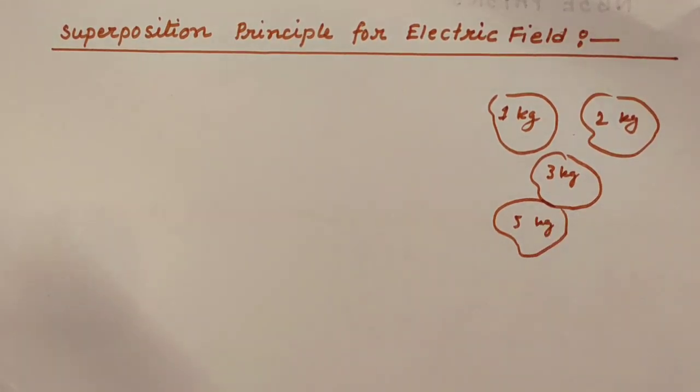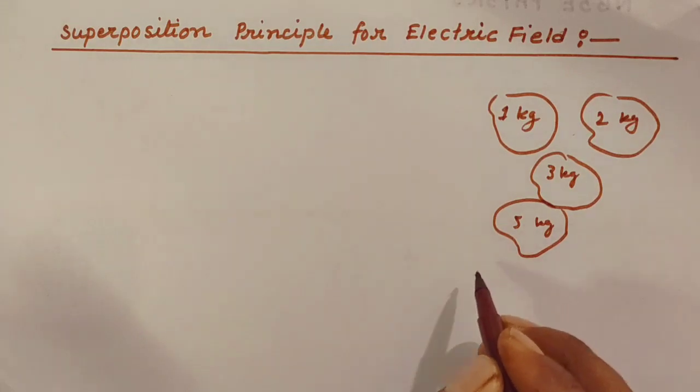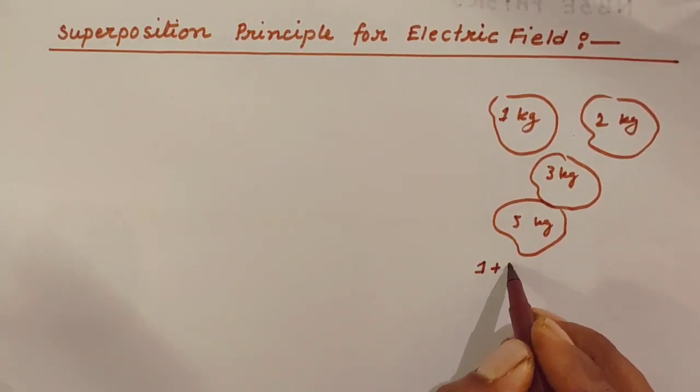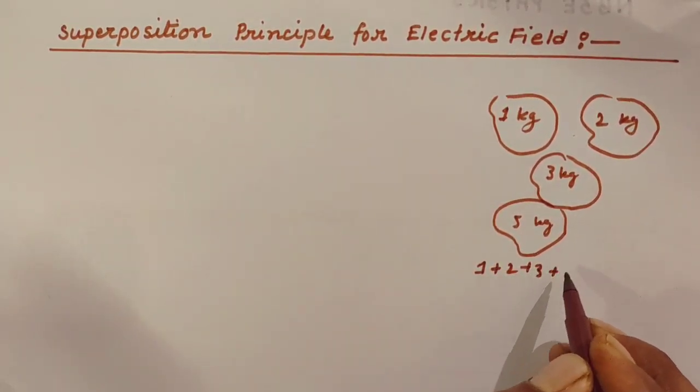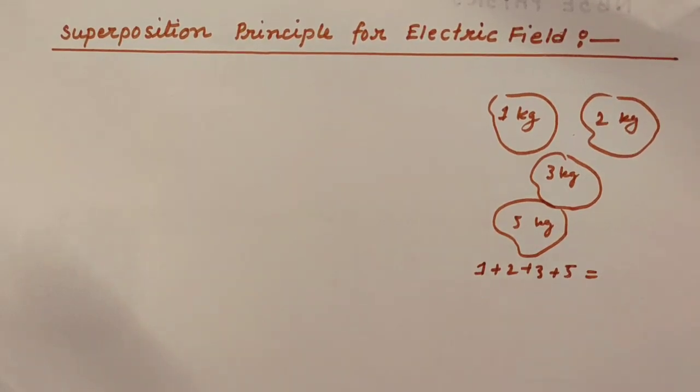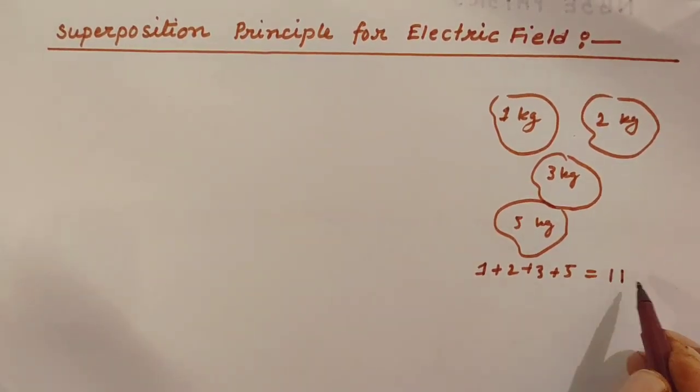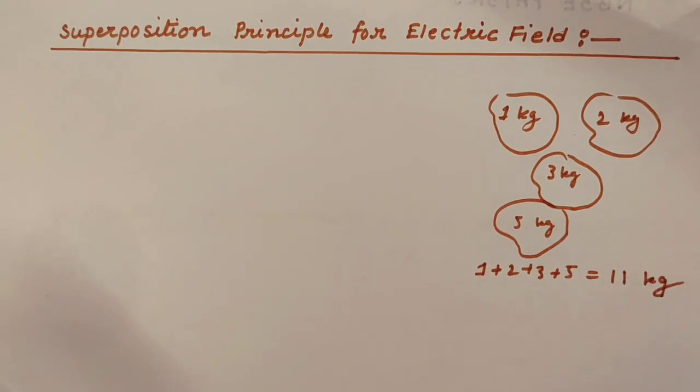So what is the net amount, if you are asked? A simple sum is the net amount. So 1 plus 2 plus 3 plus 5 equals 11 kgs. Okay.